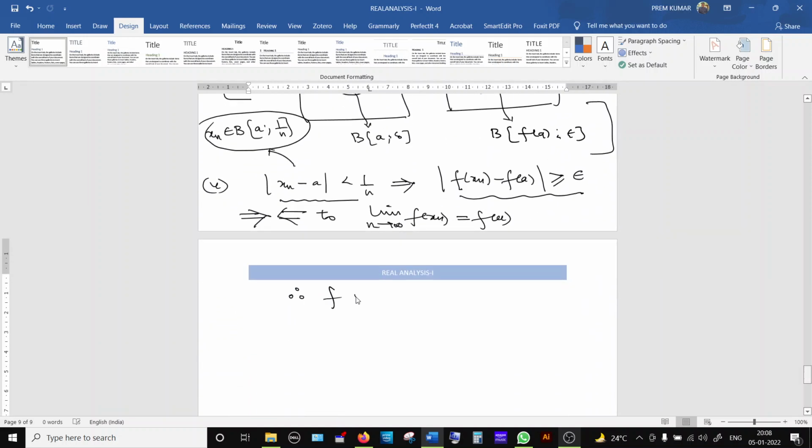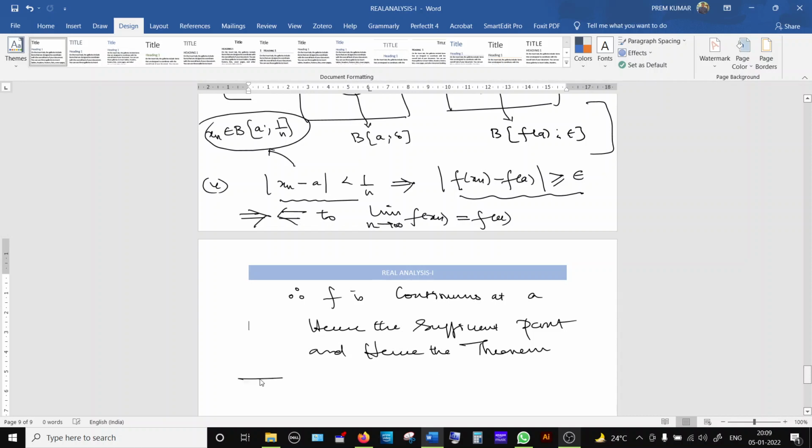Therefore, f is continuous at the point A. Hence the sufficient part, and hence the theorem. Okay, so we shall stop here. Thank you.